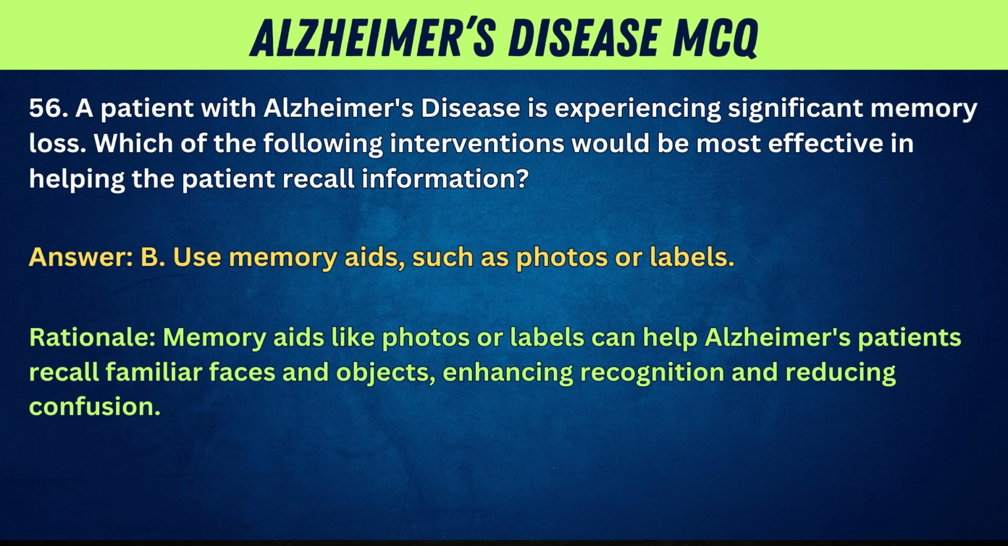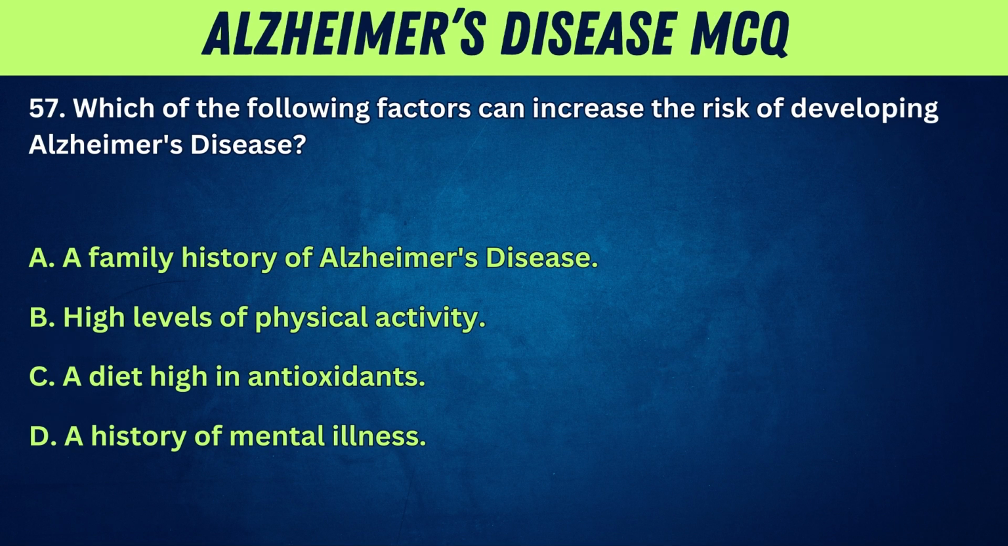Use memory aids such as photos or labels. Rationale: memory aids like photos or labels can help Alzheimer's patients recall familiar faces and objects, enhancing recognition and reducing confusion. 57. Which of the following factors can increase the risk of developing Alzheimer's disease?